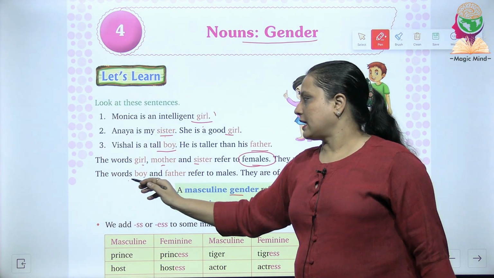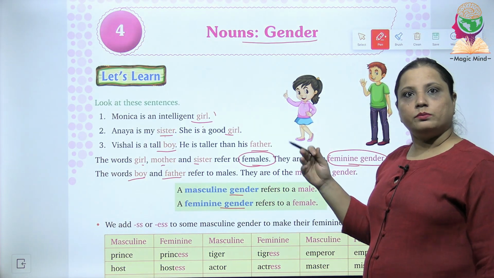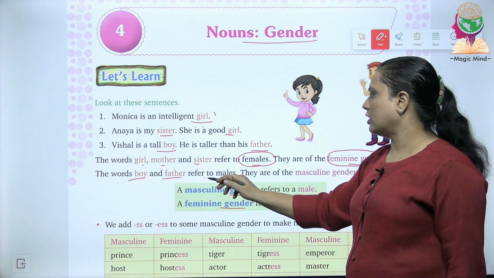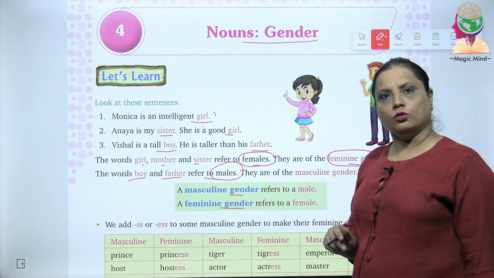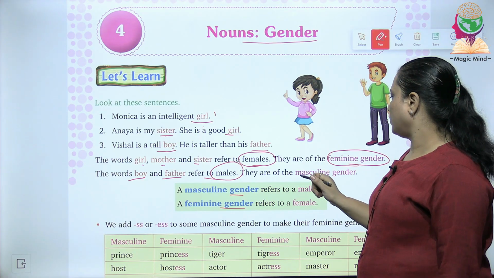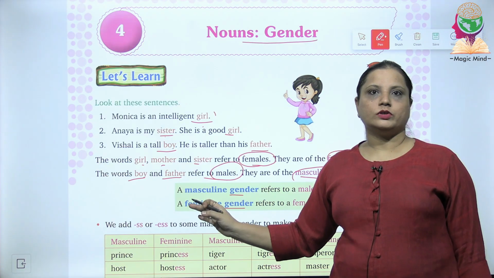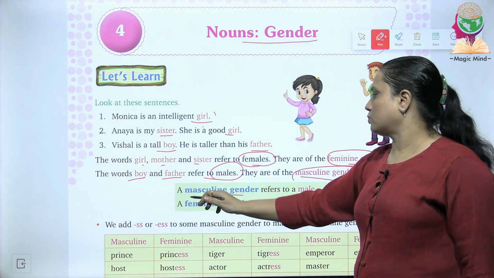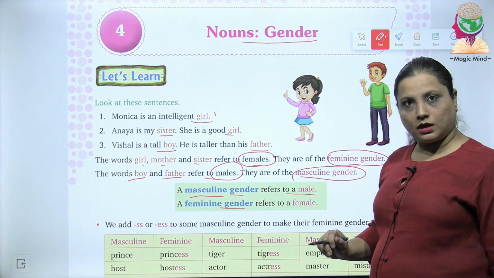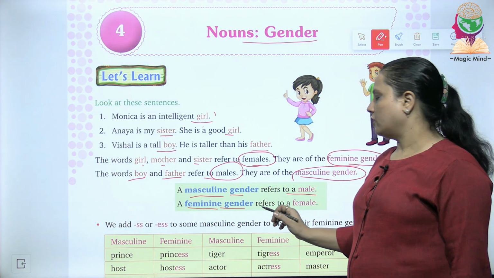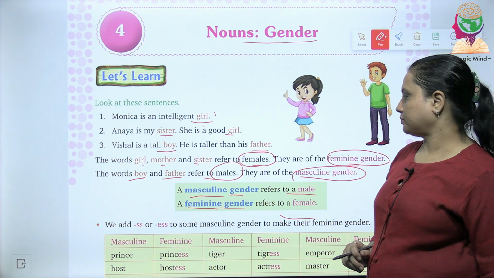But the words like boy, father, brother, uncle all refer to males, so they are of the masculine gender. So what is a masculine gender? It refers to male, and the feminine gender refers to female.